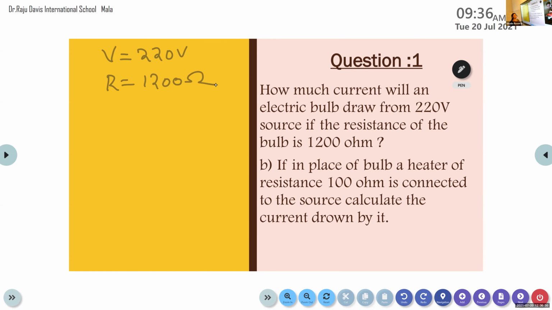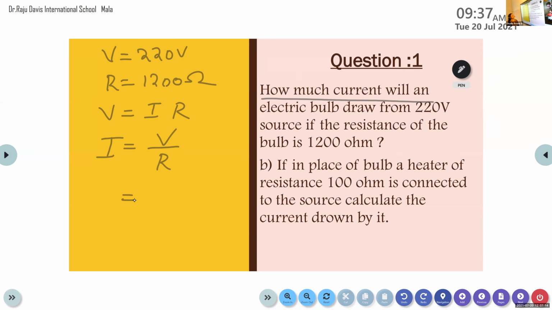And what do you want to calculate here? Current. I is equal to V by R. Yes. From where do you get this equation? How do you get this relation? It is the famous Ohm's law. We know that according to Ohm's law, V is equal to IR, or from this equation we can write I is equal to V by R.